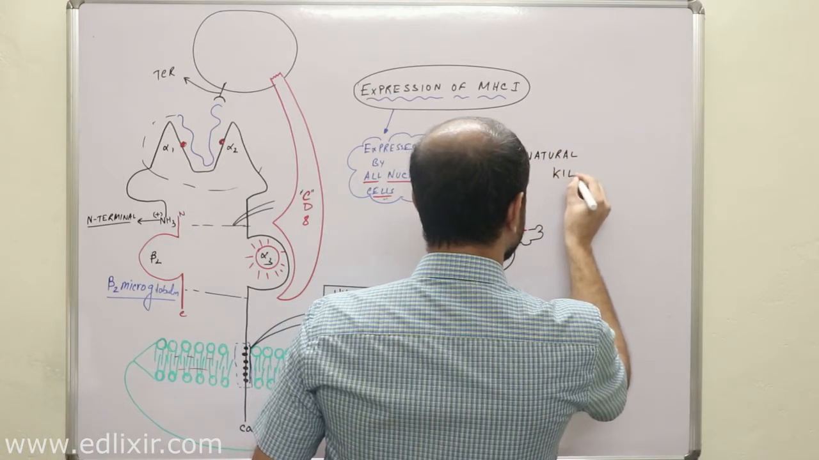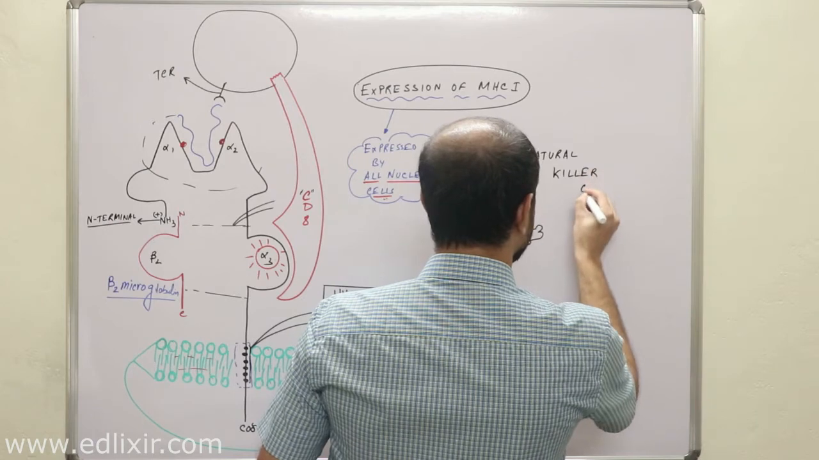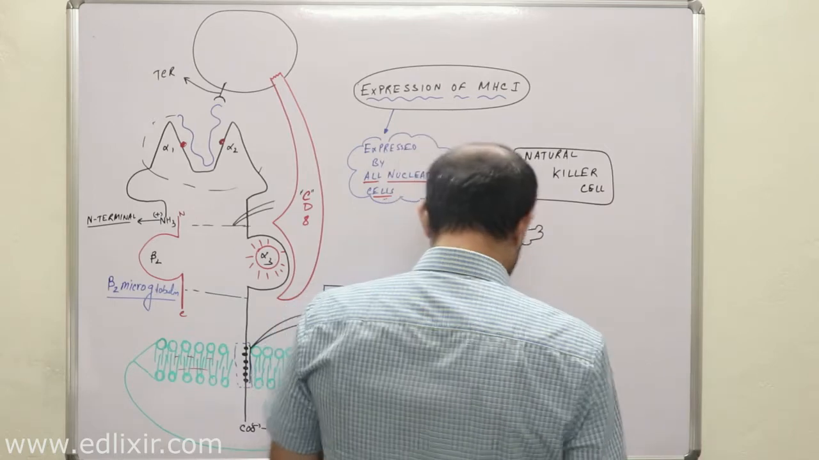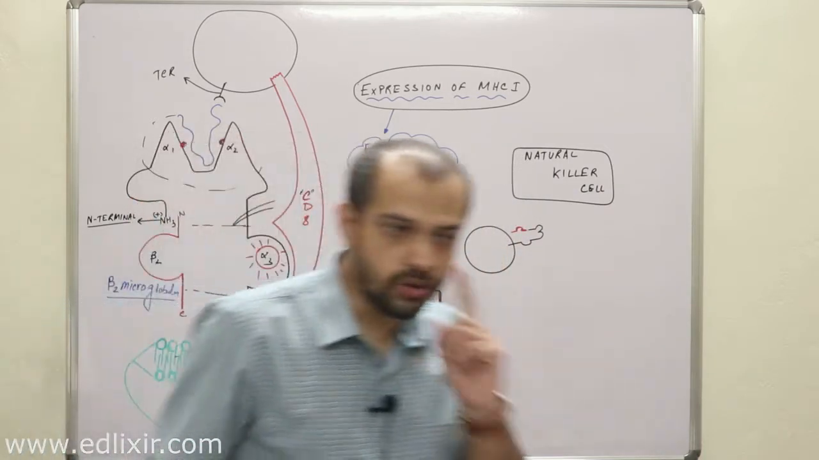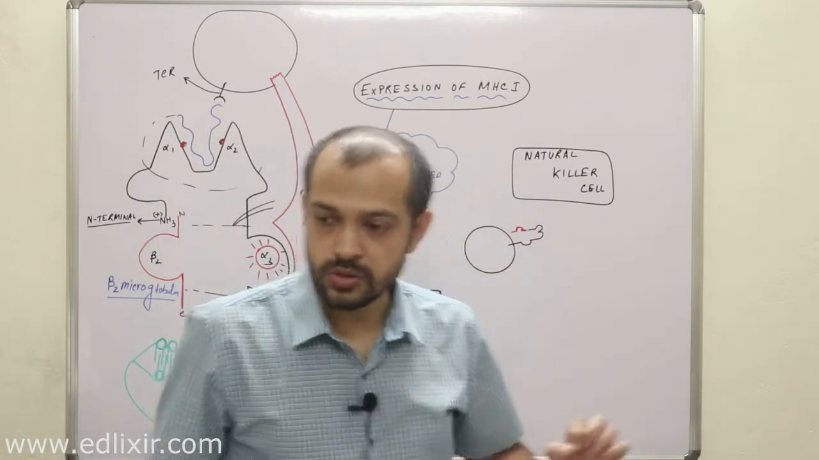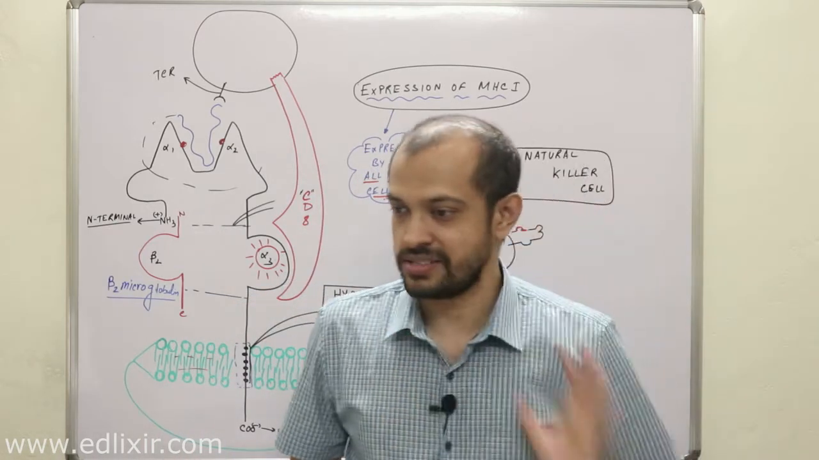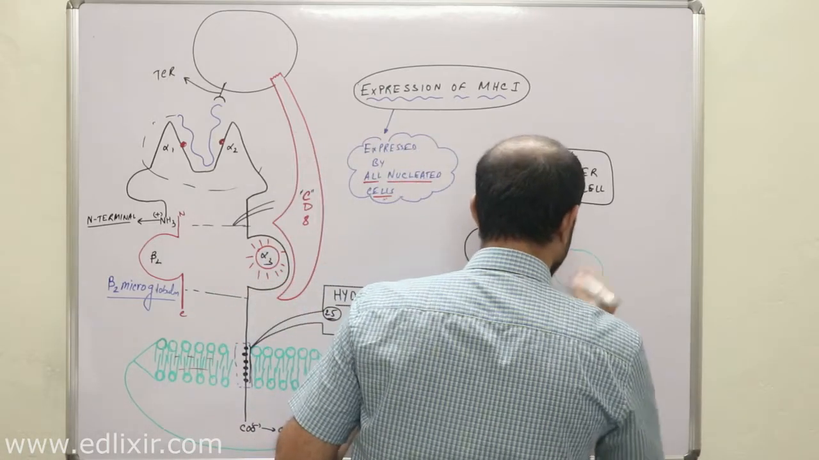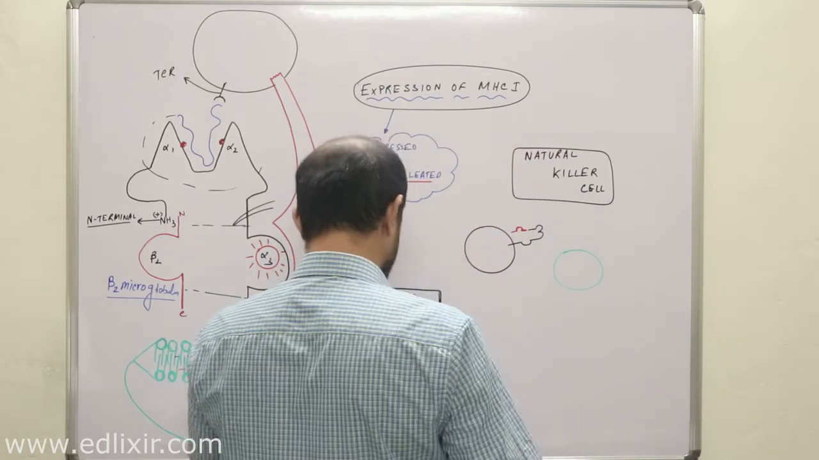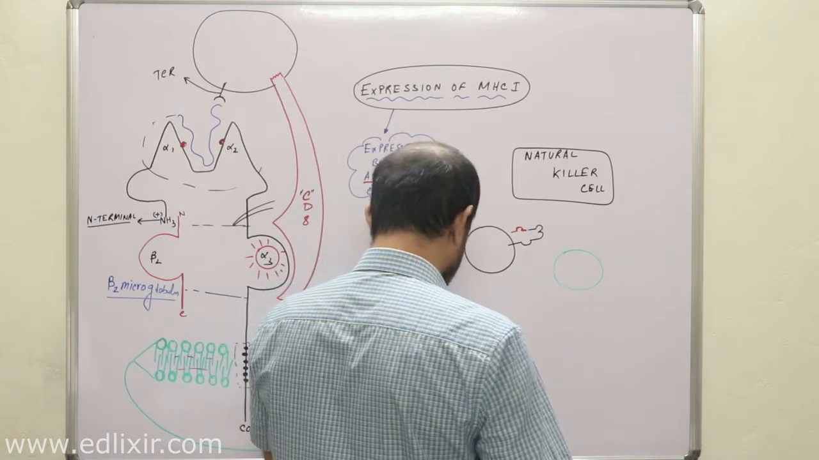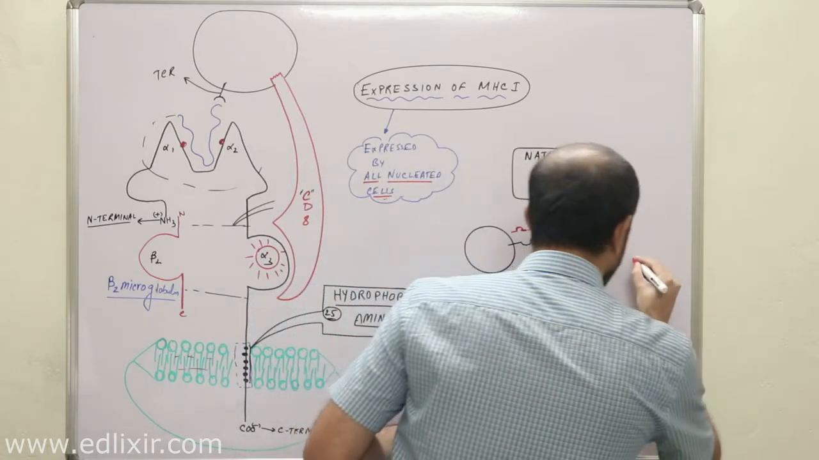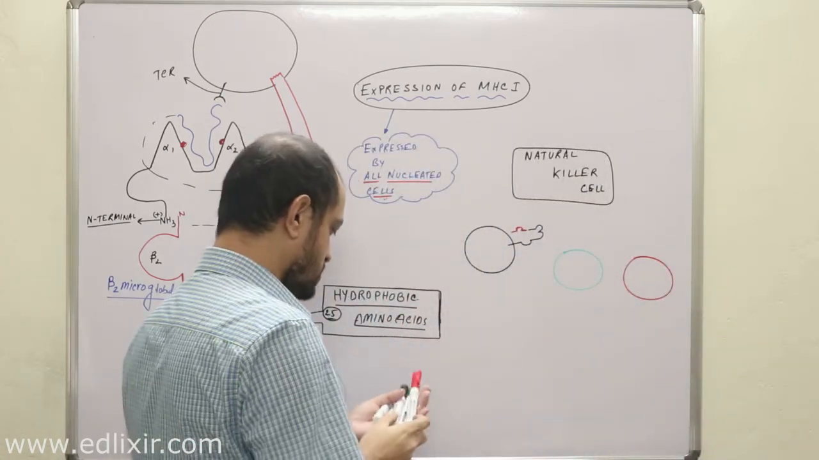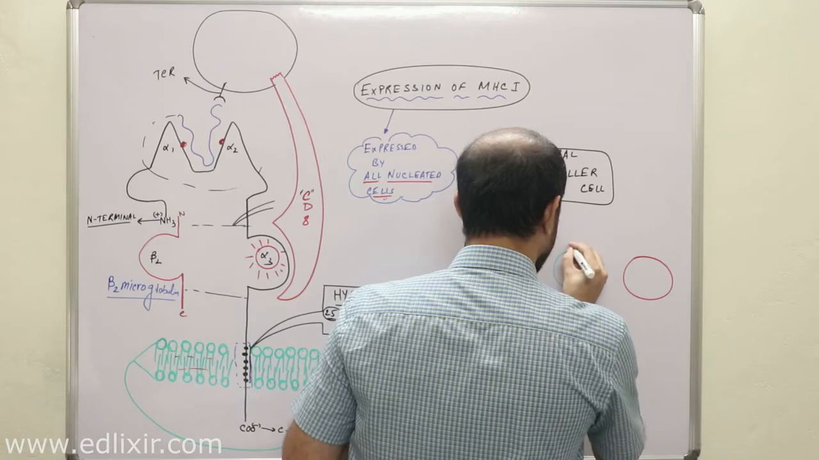Natural killer cells are very important for your immunology class. Now these natural killer cells actually target those cells, specifically those which do not express class 1 MHC. Now listen. Suppose there are 3 cells. Suppose this is the black cell, this is the green cell, and this is the red cell, and these 3 cells are expressing class 1 molecule.